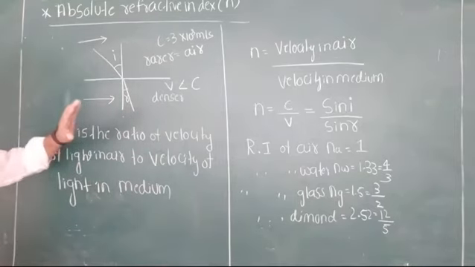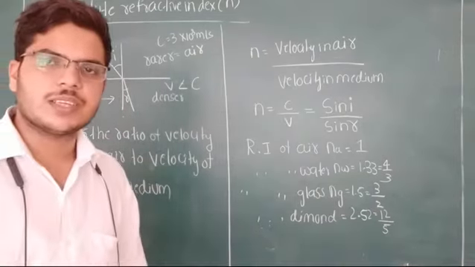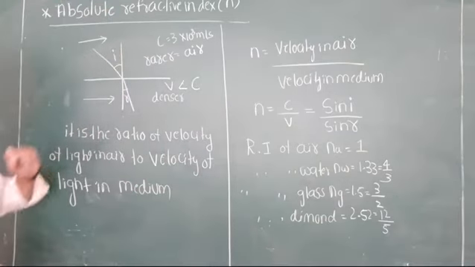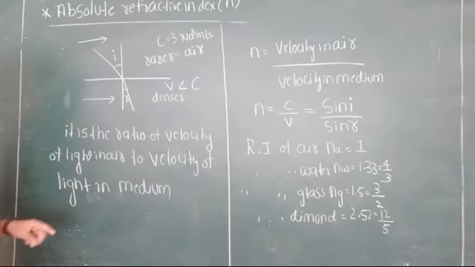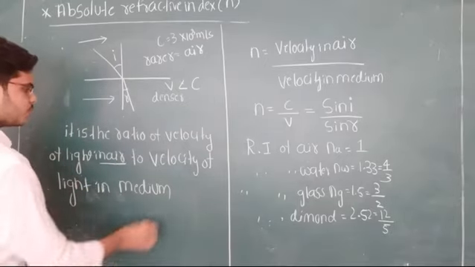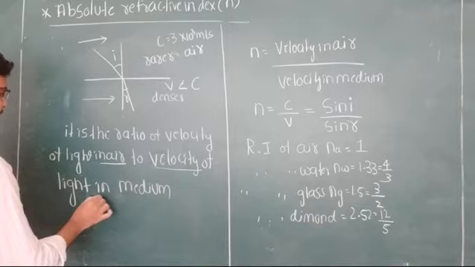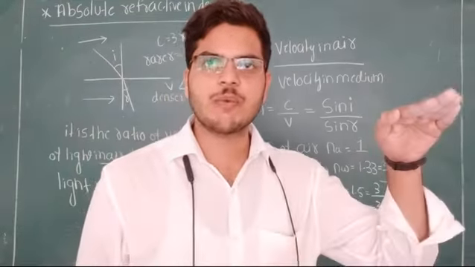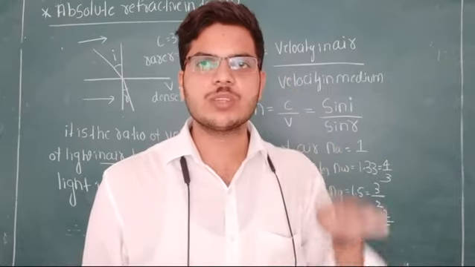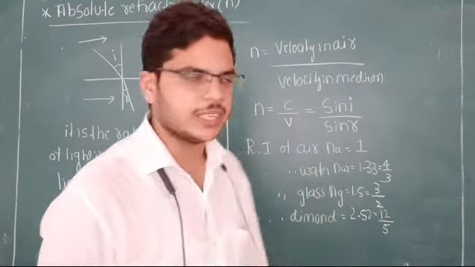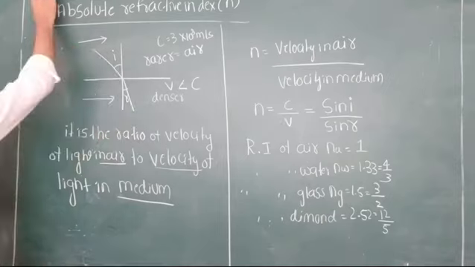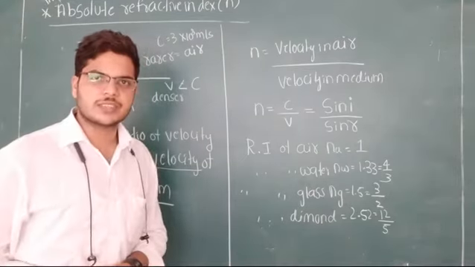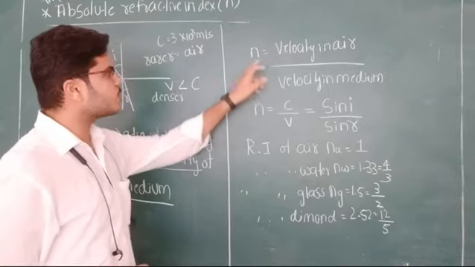Then, absolute refractive index is calculated as the ratio of the velocity of the light in the air medium to the velocity of the light in the other medium. You must take the ratio of velocity of the light in the air medium to the velocity of the light in the other medium. This is one more very important question. The absolute refractive index is denoted by the symbol small n.